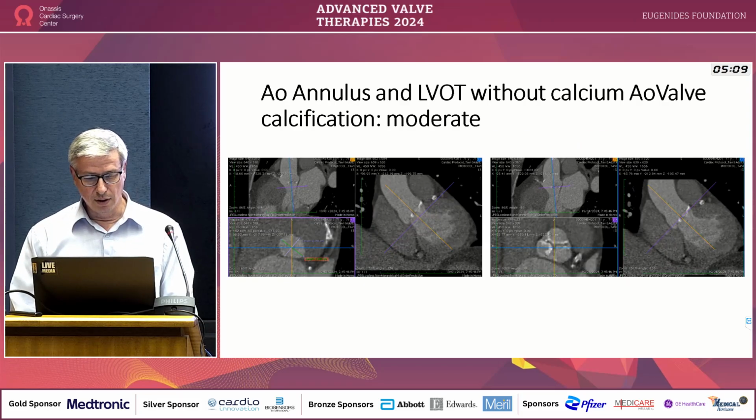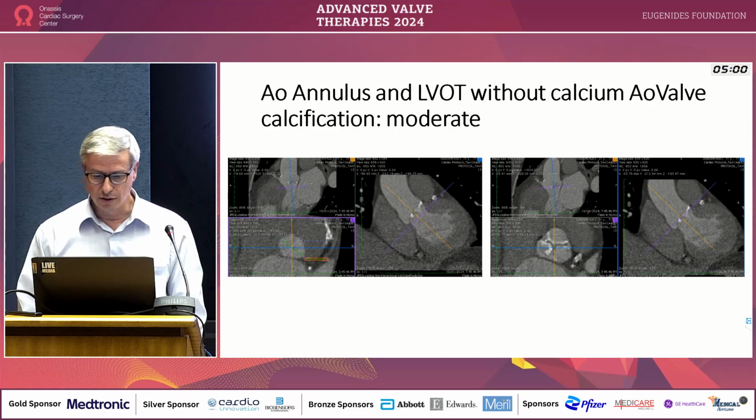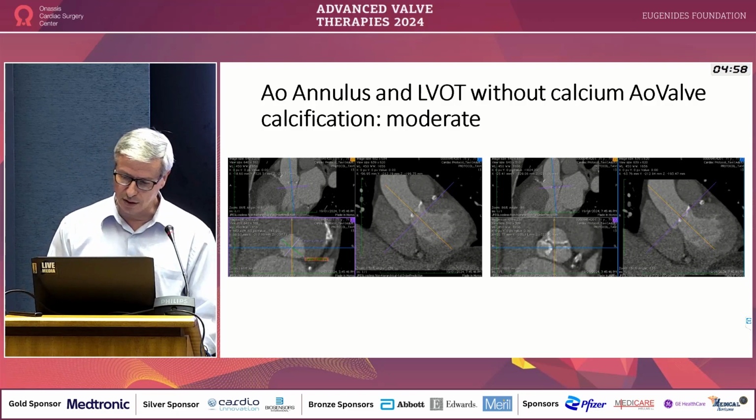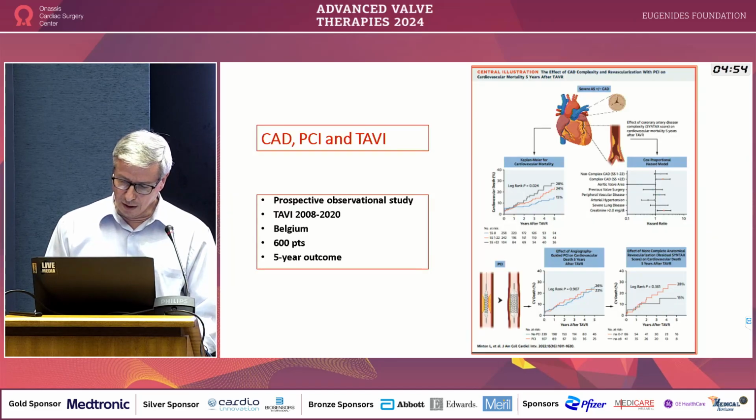And the anatomy is pretty good, without any major obstacles for a TAVI procedure. He has moderate calcification with a good, spacious aortic root. But he also has severe coronary artery disease. So what's best to do first?